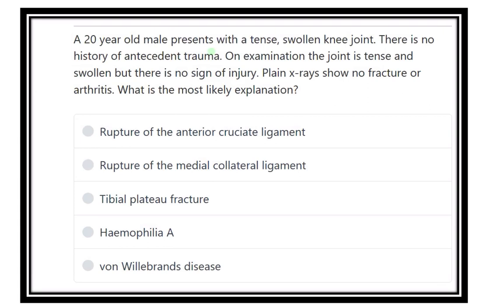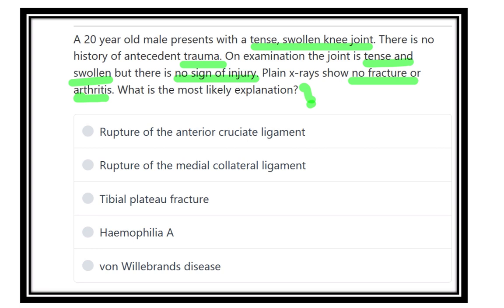A 20 years old male presents with tense swollen knee joint. There is no history of antecedent trauma. On examination, joint is tense and swollen, but there is no sign of the injury. Plain X-ray shows no fracture or arthritis. What is the most likely explanation?